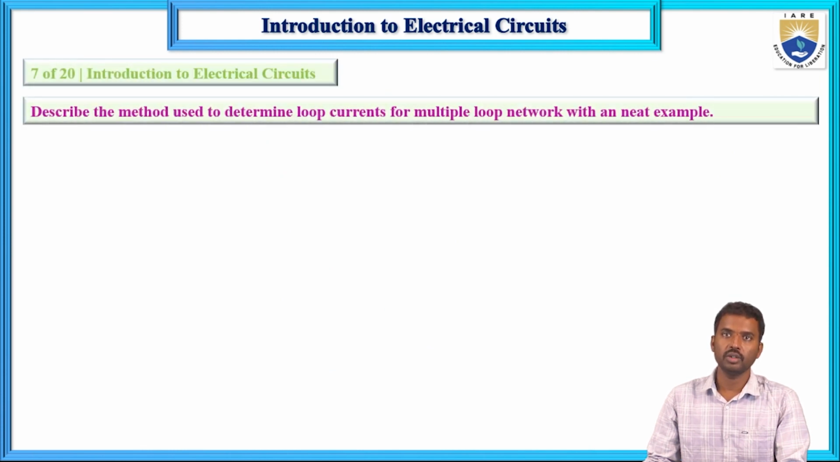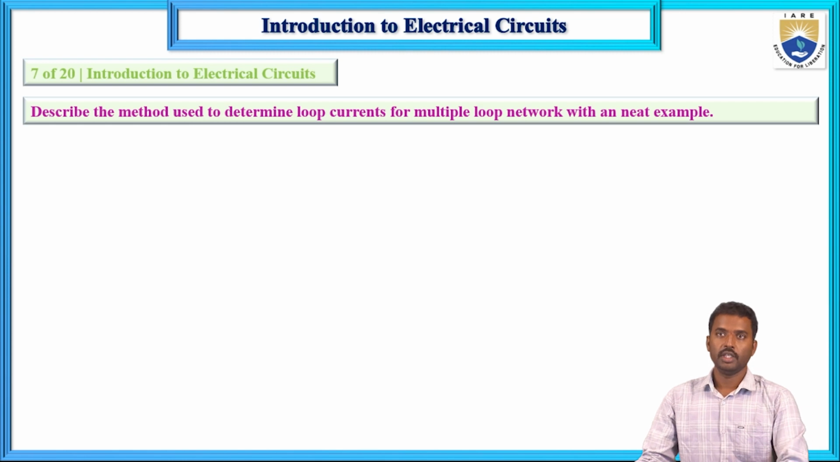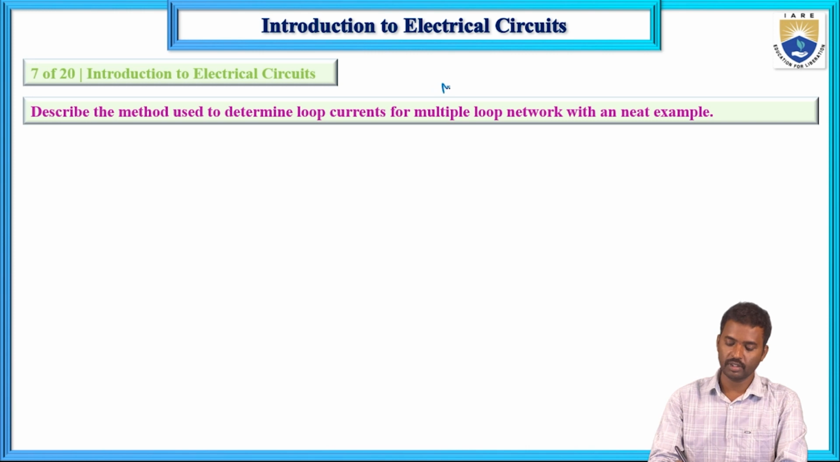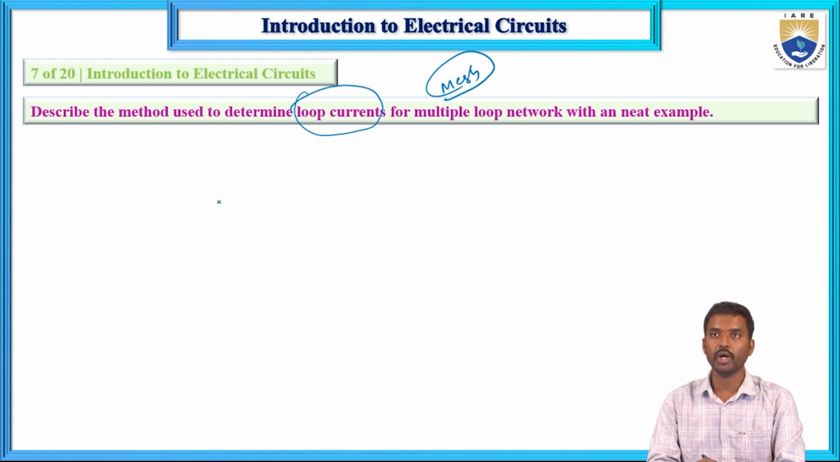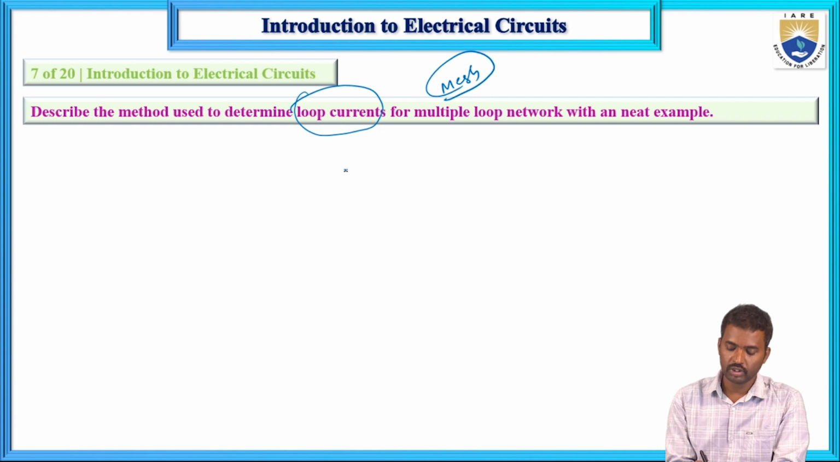Next question: describe the method used to determine loop currents for multiple loops network with suitable examples. So this is mesh analysis method. Using mesh analysis, you can determine the mesh currents, that means loop currents. So first take one example, this one.